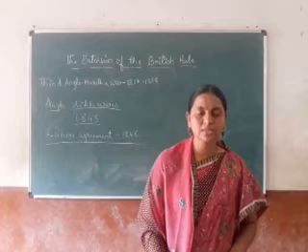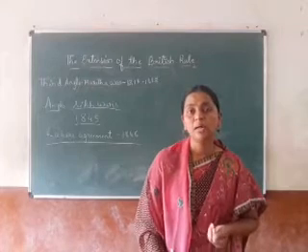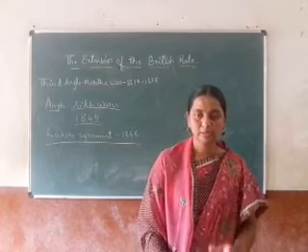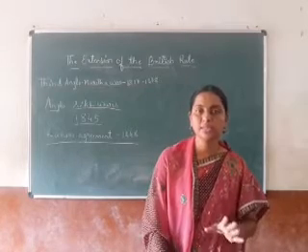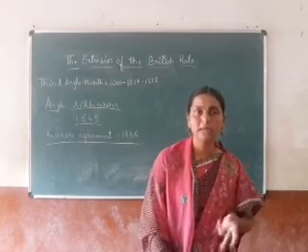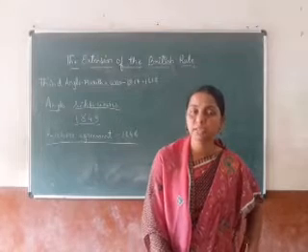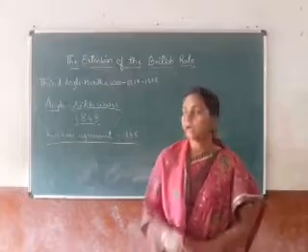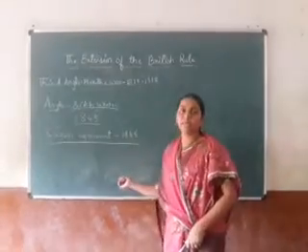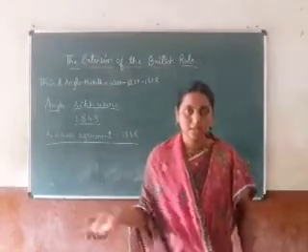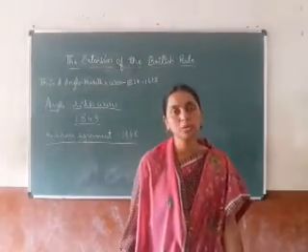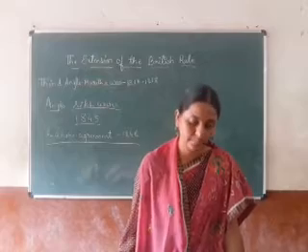Whenever they ask you the question, write about the Anglo-Sikh Wars, you have to mention the important parts, that is the death of Ranjit Singh, the war which broke out between the British and the Punjab in 1845, and at last the Lahore Agreement signed in 1846. By this, the entire Punjab went under the British rule or British Empire.